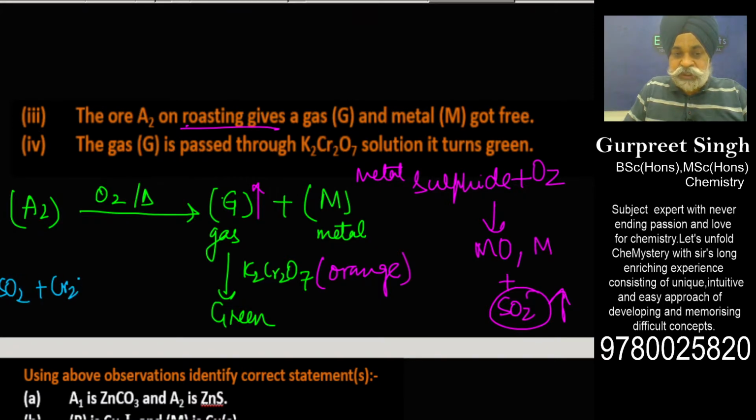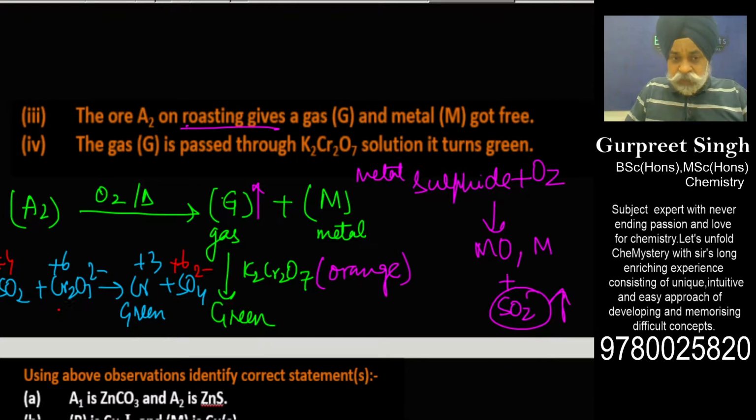When treated with dichromate ion, it converts dichromium plus 6 to chromium 3 positive, which is green in color, and itself gets oxidized to sulfate, from plus 4 to plus 6. All of this happens in an acidic medium, where dichromate acts as an oxidizing agent and SO2 acts as a reducing agent. These are the inferences I could get from the wording roasting.